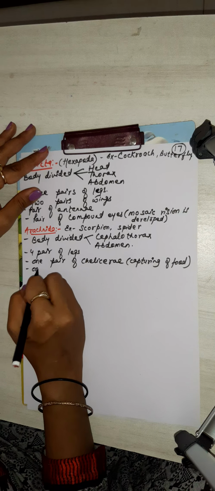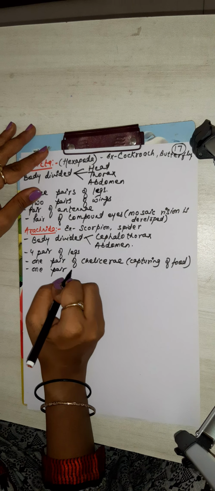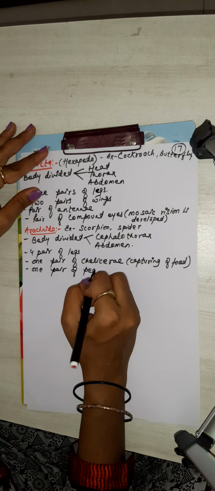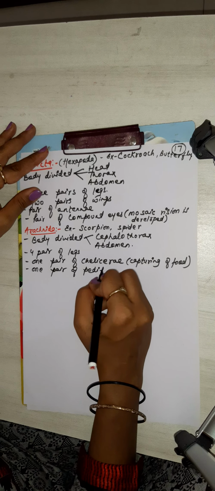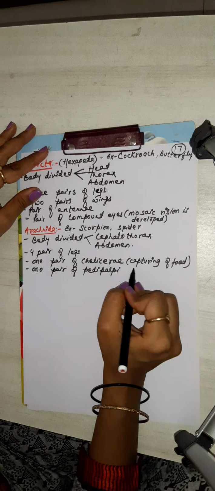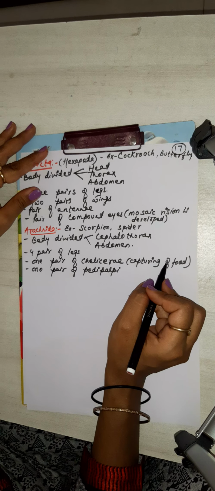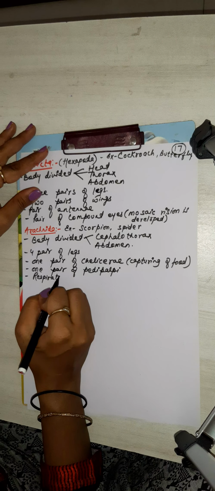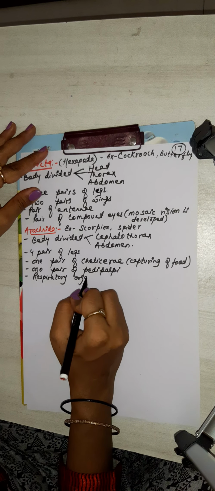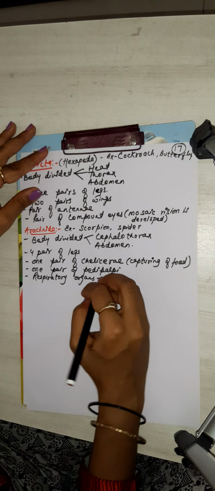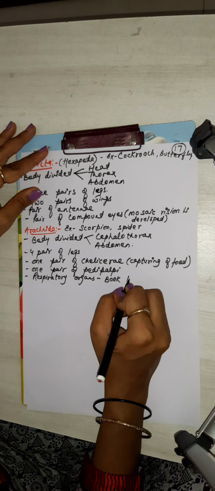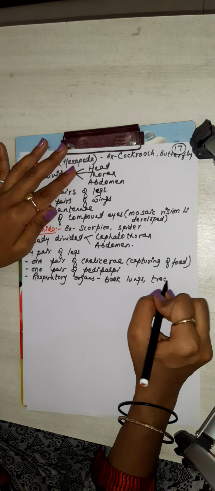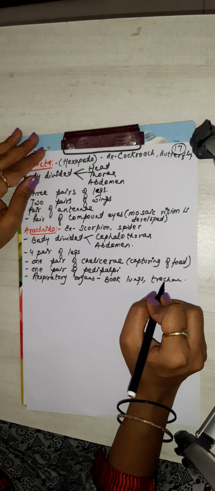And what else? 1 pair of pedipalpi. It also helps in capturing food and in reproduction. Respiratory organs: book lungs, and very common trachea, or you can say both.